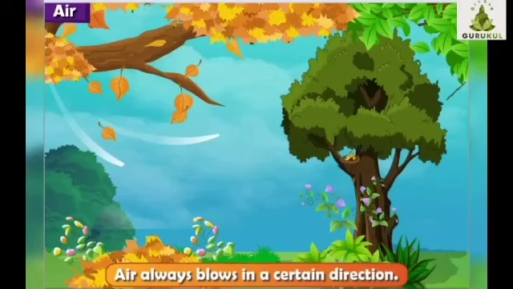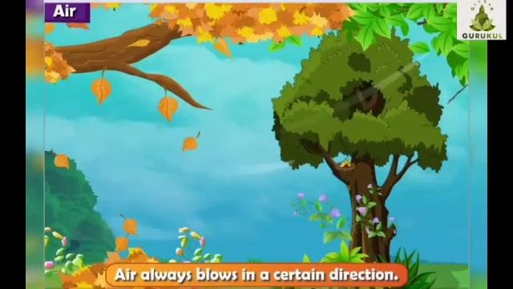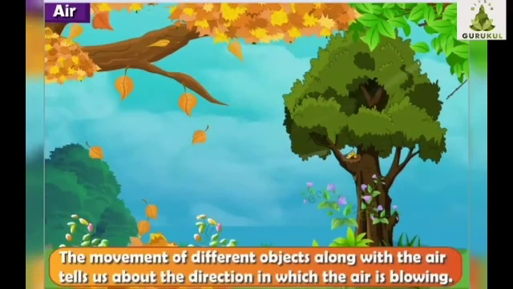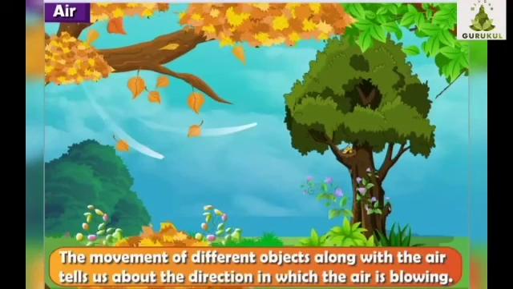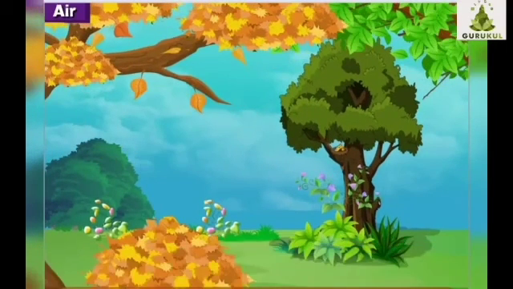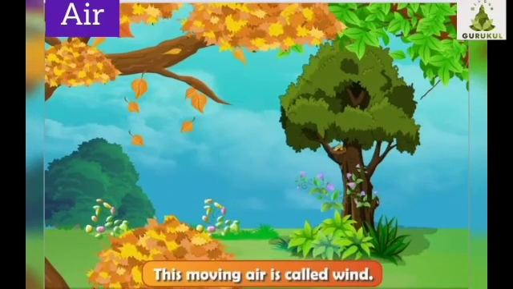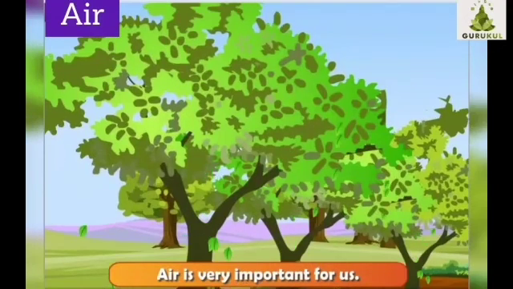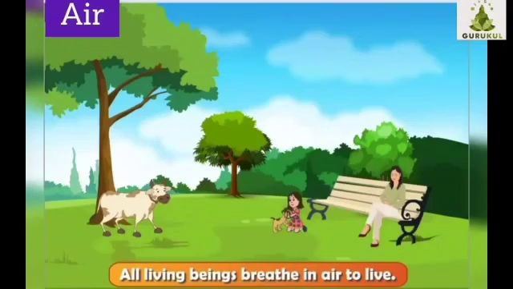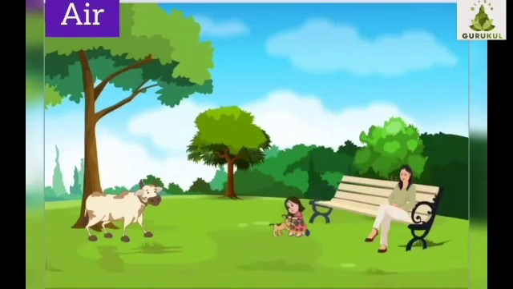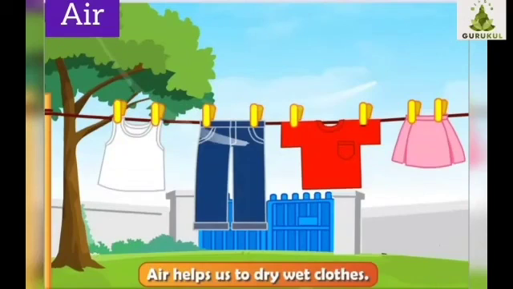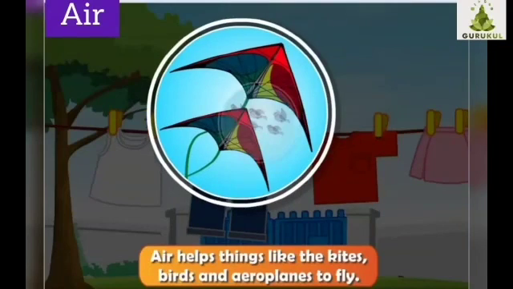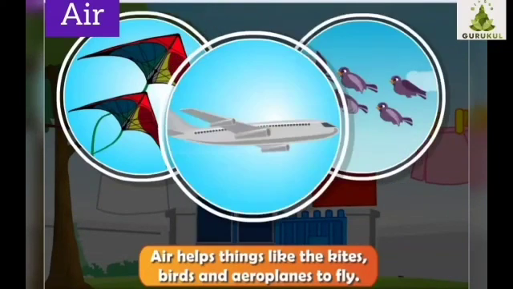Air always blows in a certain direction. The movement of different objects along with the air tells us about the direction in which the air is blowing. This moving air is called wind. Air is very important for us. All living beings breathe in air to live. Air helps us to dry wet clothes. Air helps things like kites, birds, and aeroplanes to fly.